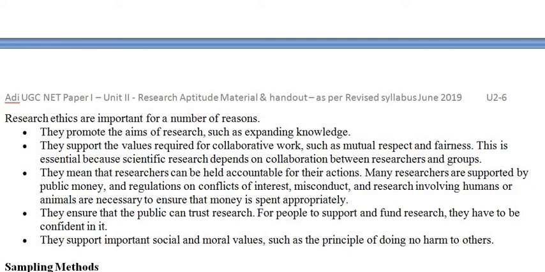It is very important because it helps prevent conflict of interest and misconduct, and in research involving humans and animals it is necessary, and it ensures that money is spent appropriately. They ensure that the public can trust research.